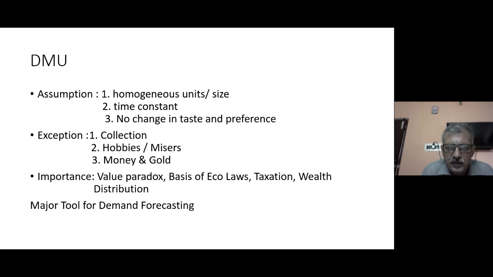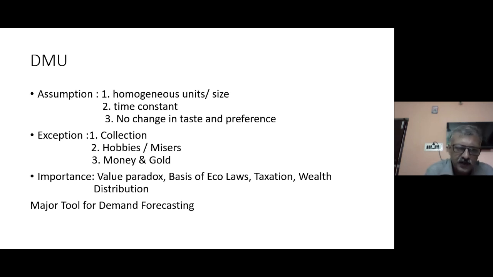It is instrumental. It is more of a medium rather than a commodity, rather than a good. Same holds true with gold. So now these are some articles. Now you can add even cryptocurrency. Now these are some of the articles which help us to understand that the law of diminishing marginal utility does have some limitations, some exceptions in certain situations. Importance, I think I have already explained to you. It is the law of diminishing marginal utility.